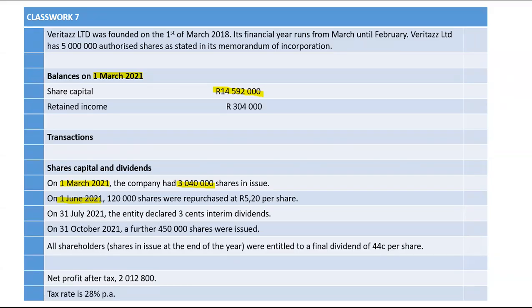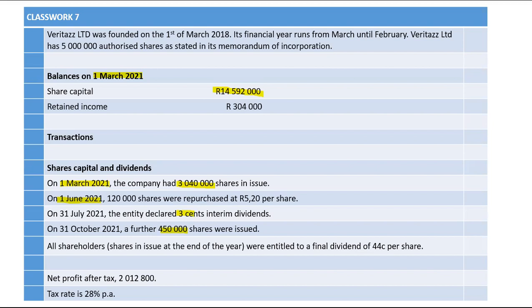All right. Let's go to the 31st of July. On the 31st of July, we declared interim dividends. I'll just leave that to the end as well. And it says on the 31st of October, a further 450,000 were in issue, and they just leave it hanging like that. They didn't specify at what price those shares were issued for.